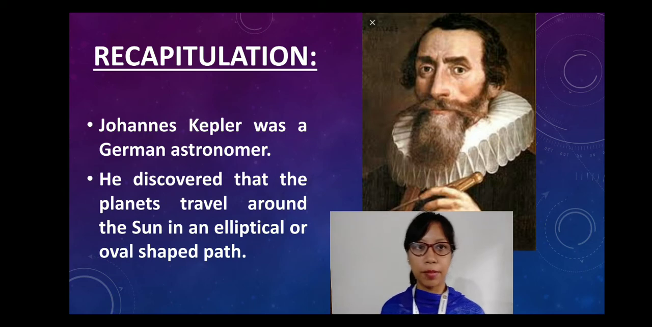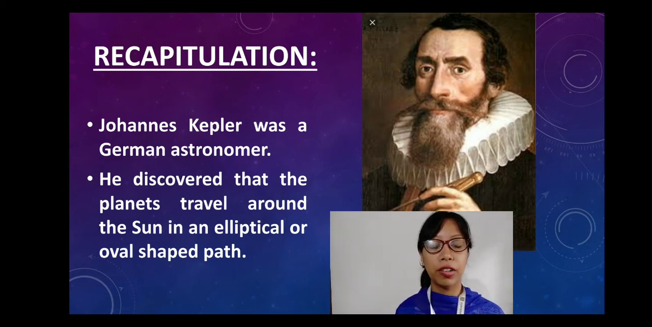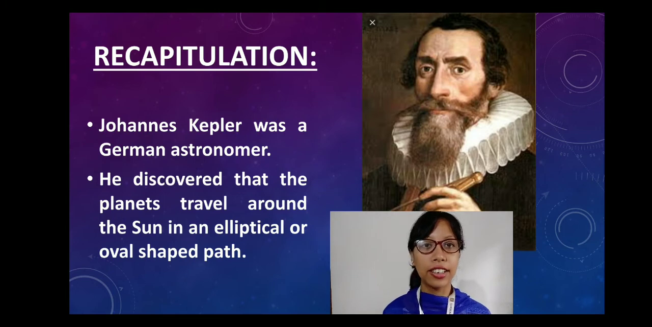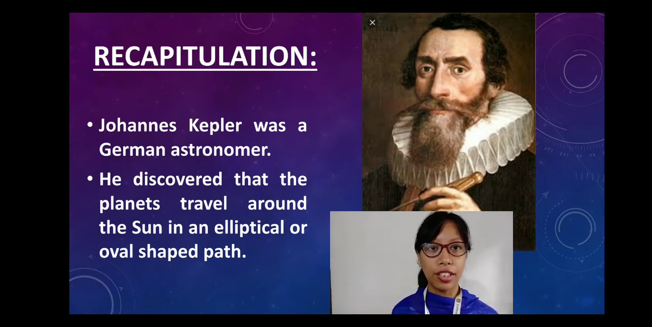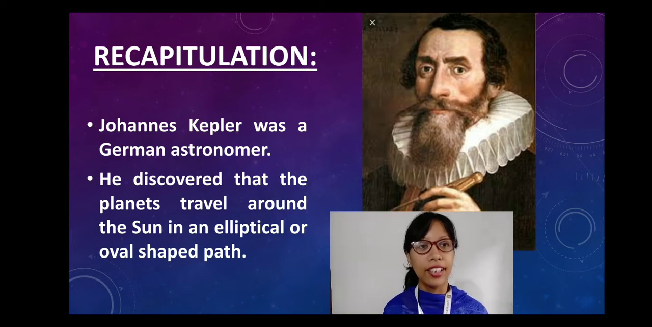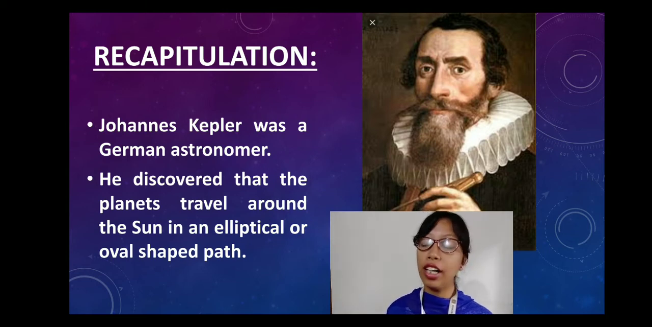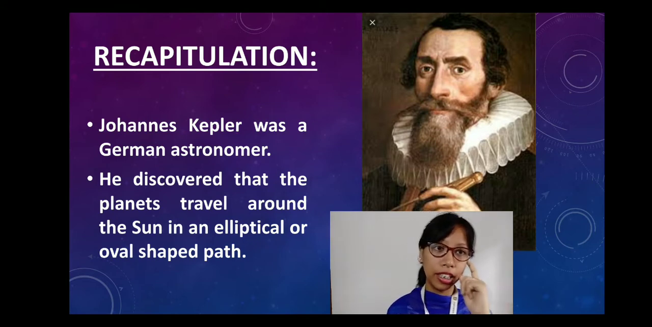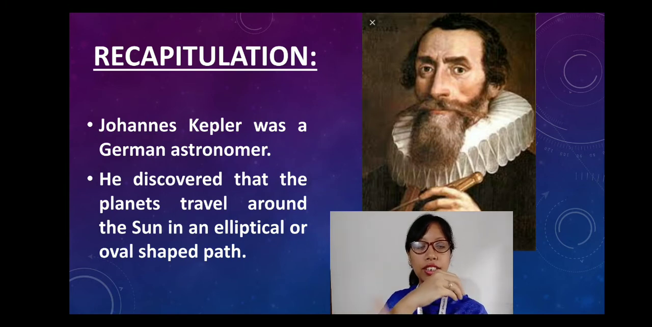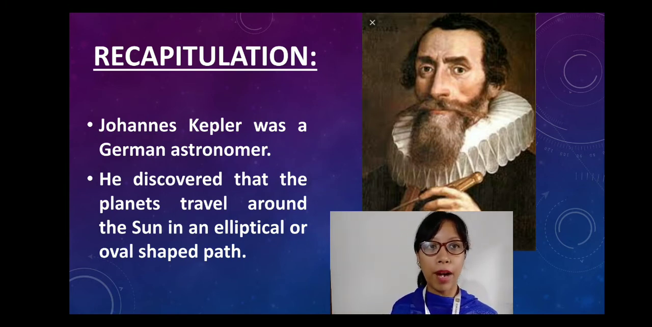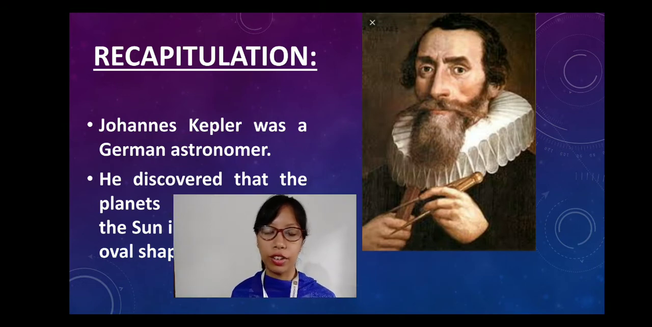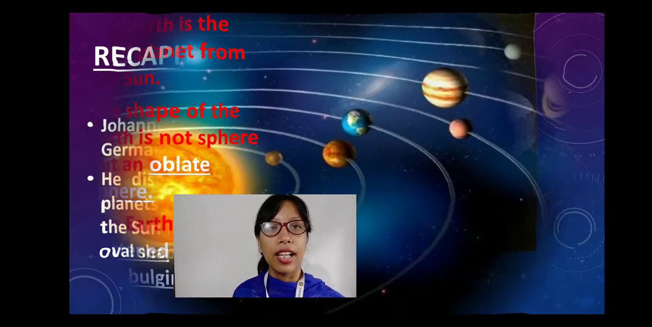So we have already discussed Johannes Kepler, right? There is a picture on the right side. That is Johannes Kepler. He was a German astronomer. What he did was that he discovered that the planets travel around the sun in an elliptical or oval shaped path. So this is what he had discovered. Who discovered that the planets travel around the sun in an elliptical path? It was Johannes Kepler.